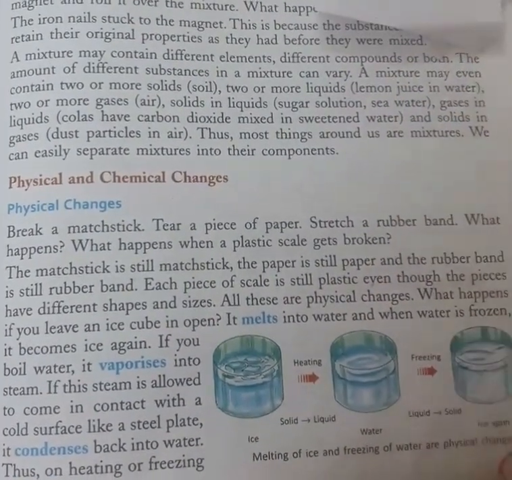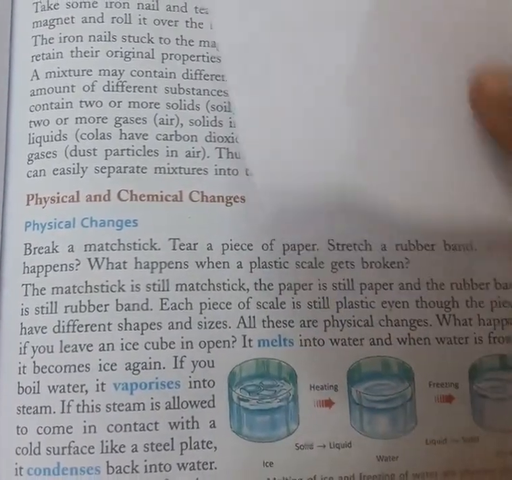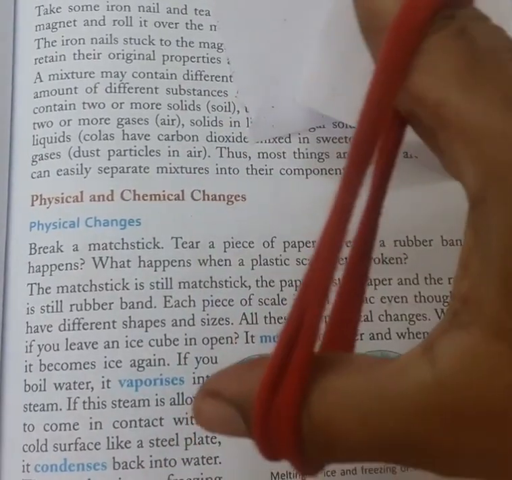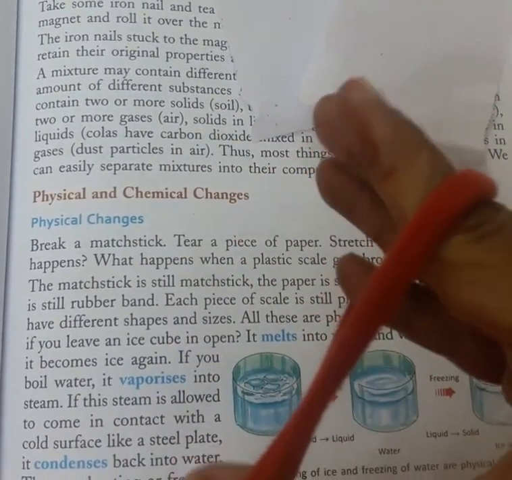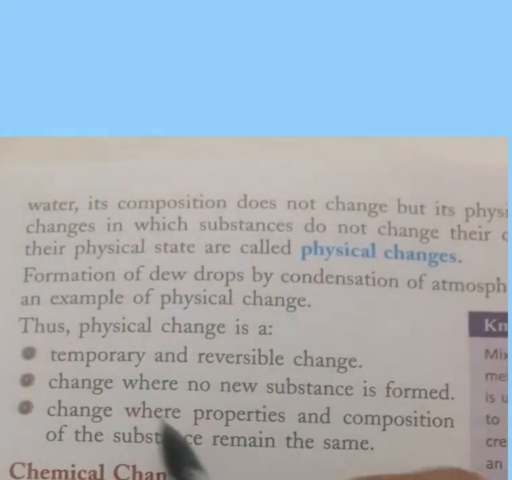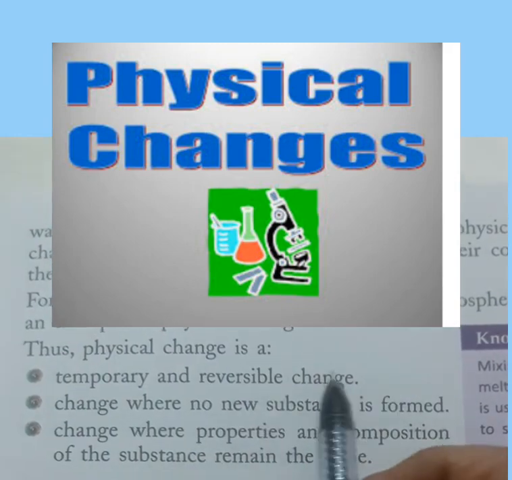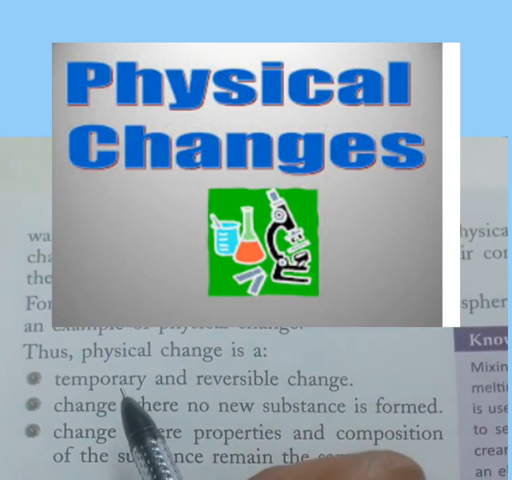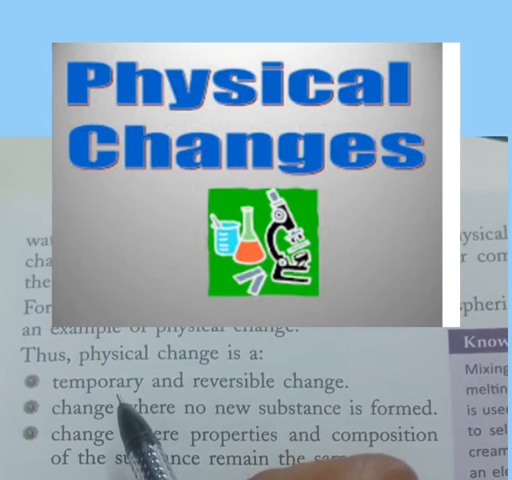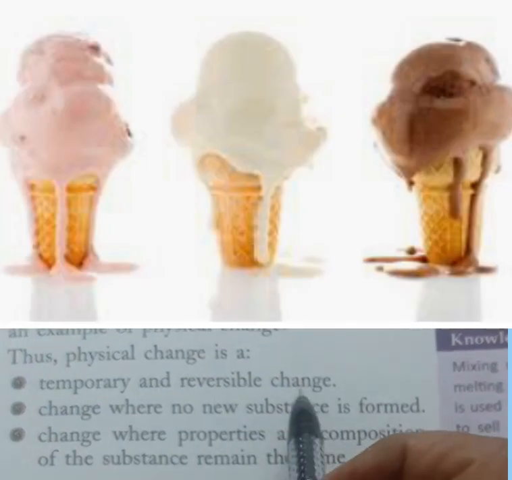So when there is only a change in the shape and size, the size of the paper has changed, the size of the rubber band has changed, but no new substance is formed. So that change is called a physical change. Thus, physical change is a temporary and reversible change. In physical change, it is just temporary, it is just for some time only, and it is reversible like melting of ice, it can be reversed.